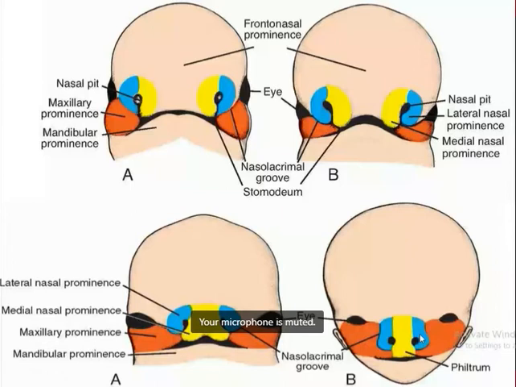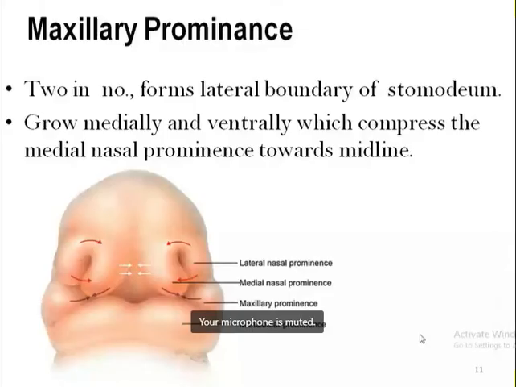You are done with the frontonasal prominence. Now let's go for the maxillary prominence. As we are now clear, maxillary prominences are two in number, and they form the lateral boundary of the stomodeum. This is the stomodeum, and the maxillary prominence forms its lateral boundary.